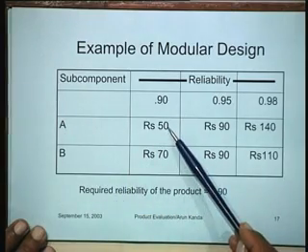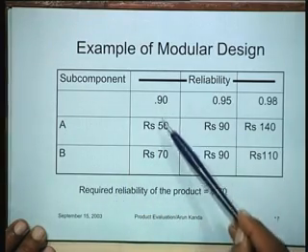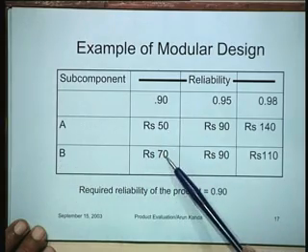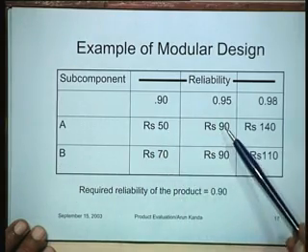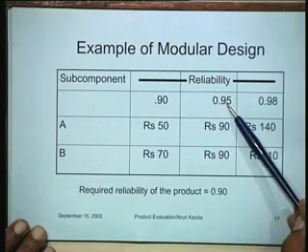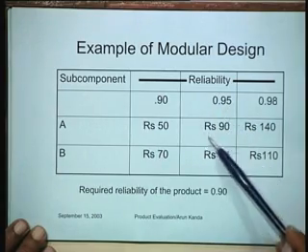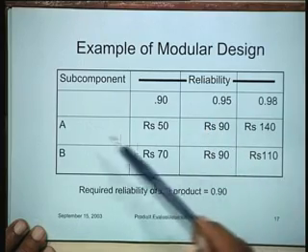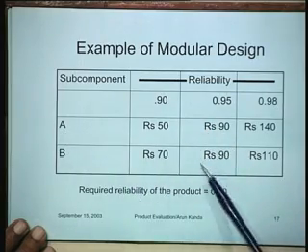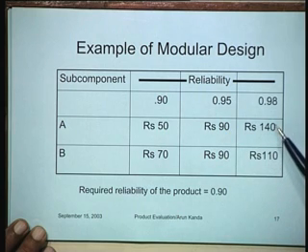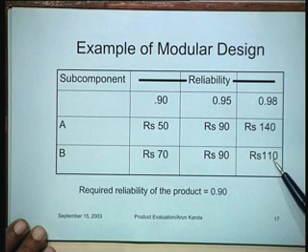So vendor 1 gives you this reliability for 50 rupees and this particular reliability for component B for 70 rupees. For 95% reliability, the same information is that 90 rupees will be the cost of A and 90 for B. So he is supplying both the products at the same cost, and this one is providing a reliability of 0.98 for 140 and 110.